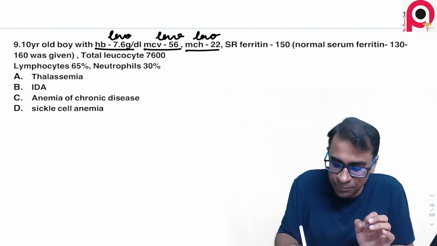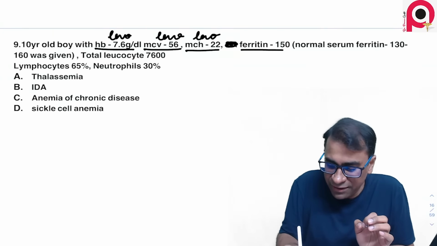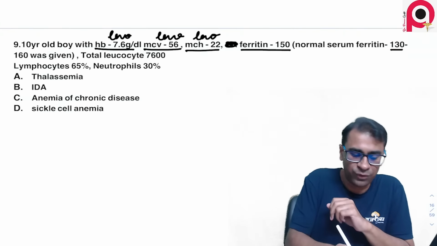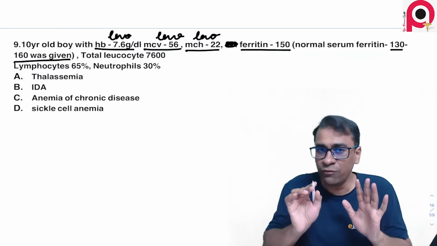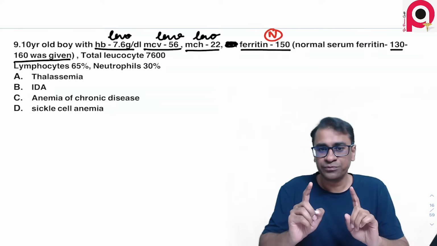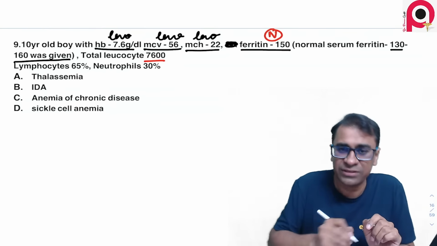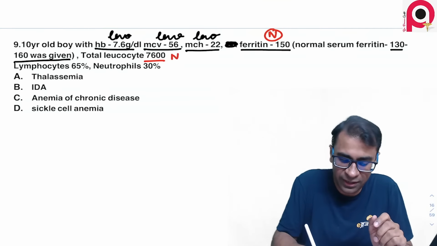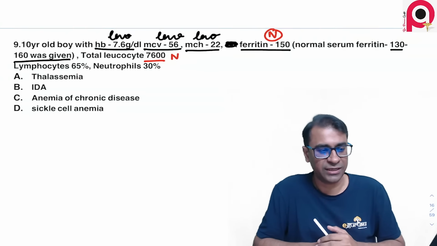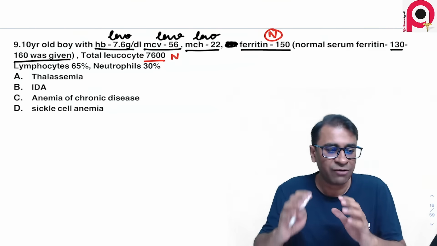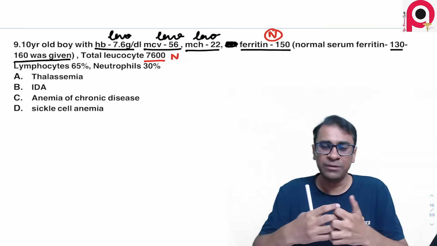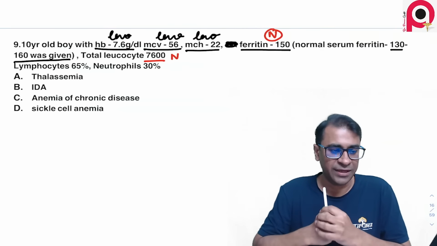Now, the question was giving me that ferritin is 150, but the normal ferritin is 130 to 160, as given in the question. But what we can say is the ferritin value here is normal. Do you all agree? The leukocyte count given was 7600, which is quite normal here, with a lymphocyte of 65 and a neutrophil of 30%. So what have you marked for this question? I really want you all to speak up and tell me what actually was going on there.